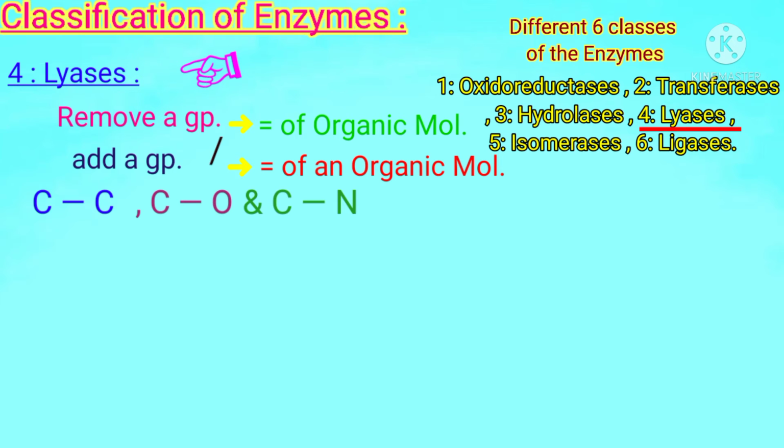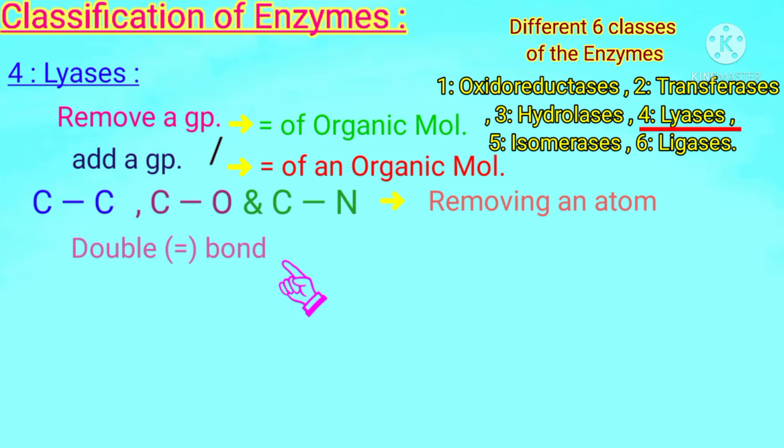So these are the enzymes involved in the splitting of carbon-carbon bonds, carbon-oxygen bonds, and carbon-nitrogen bonds. But students, these bonds are not broken down with the help of water as we have seen in the previous case, but by removing an atom. So by breaking these types of single bonds we will obtain a double bond.